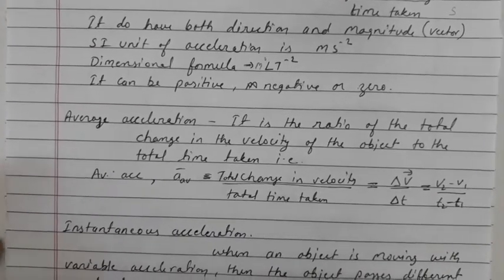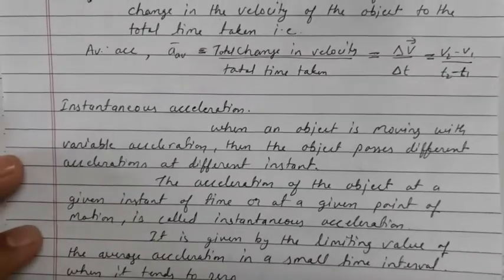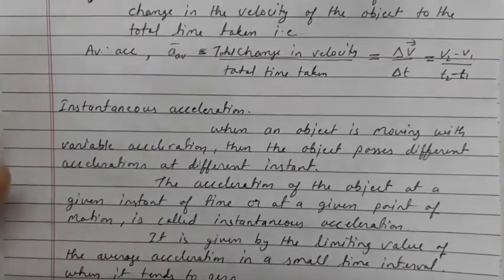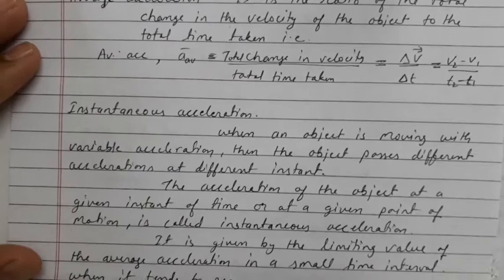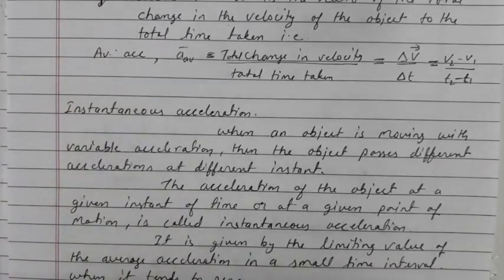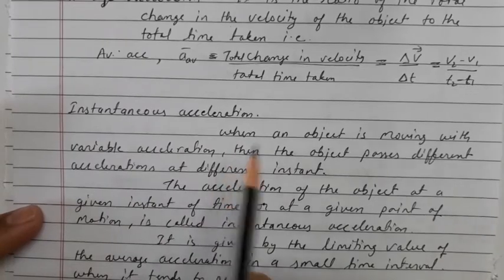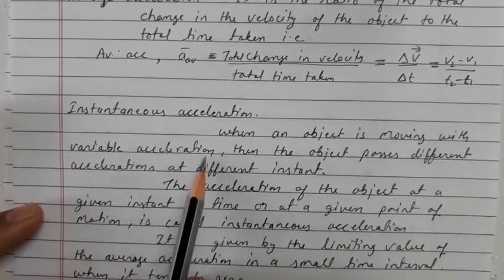Now comes the instantaneous acceleration. Now what is instantaneous acceleration? Instantaneous acceleration is the acceleration of an object at a particular instant. For instantaneous acceleration, one condition is mandatory, that it should be a variable acceleration, which shows that there is an uneven change in the velocity with respect to the time. So instantaneous acceleration can be found when an object is moving with variable acceleration.